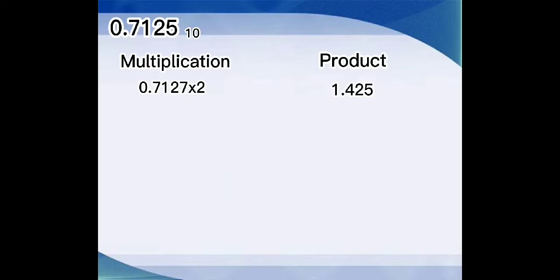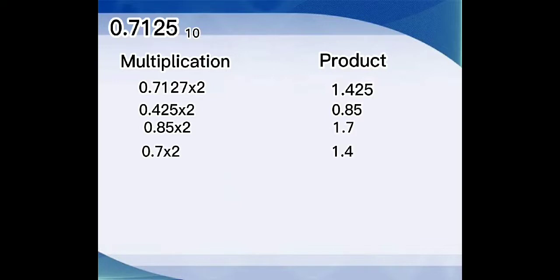So, yung fractional value uli niya na 0.425, iyon ang imumultiply natin. 0.425 multiply sa 2 is 0.85. 0.85 multiply sa 2 is 1.7. 0.7 multiply sa 2 is 1.4. 0.4 multiply sa 2, 0.8. 0.8 multiply sa 2 is 1.6.